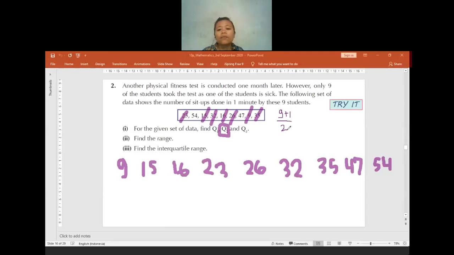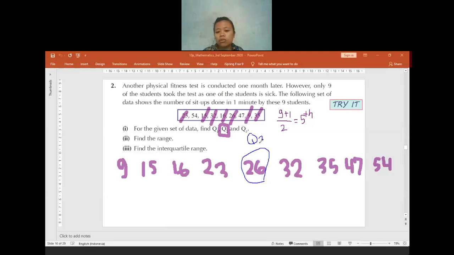So we take the fifth data as the median. Which number is the fifth data? 26. We have the median, which equals 26. This is Q2. Is there anyone having any questions so far?